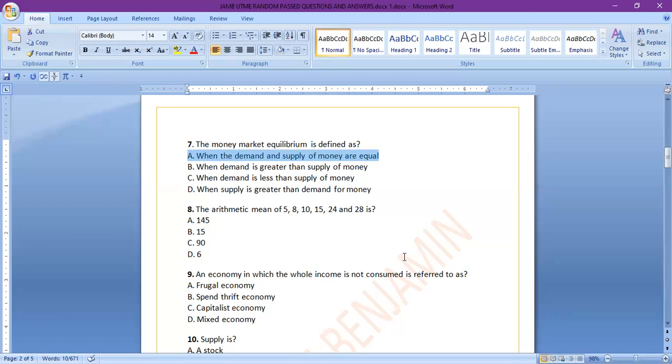Wait a minute. I think there's a mistake somewhere. I'm getting 66.6, but we have 5, 8, 10, 15, 24, 28, which gives us 90. And then 90 divided by 6, 66.6.